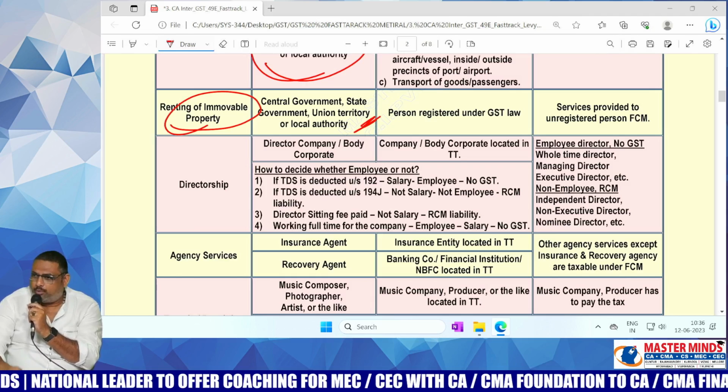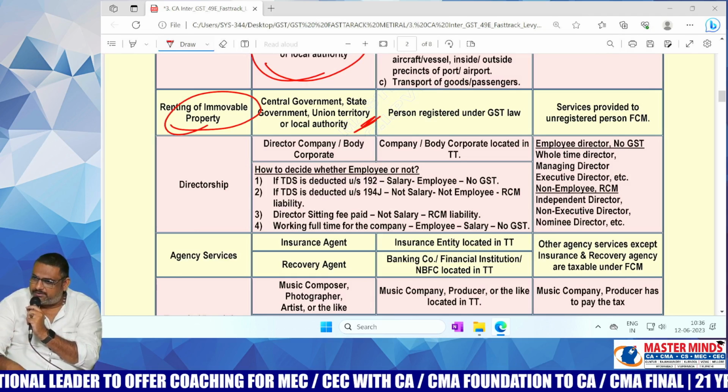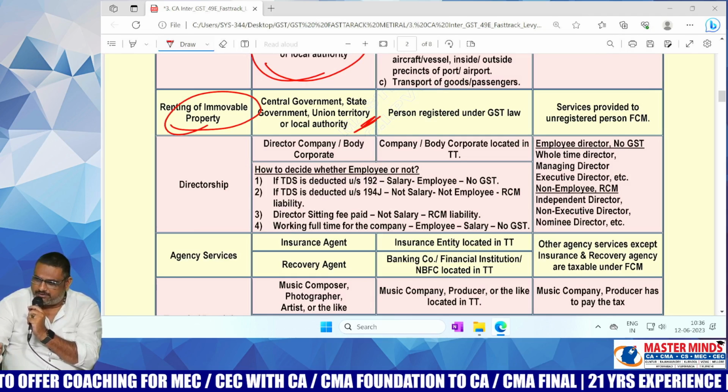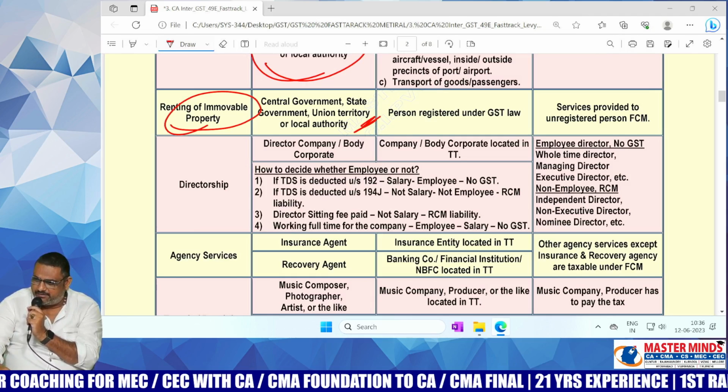So more than 50 it will not be there in summer generally.